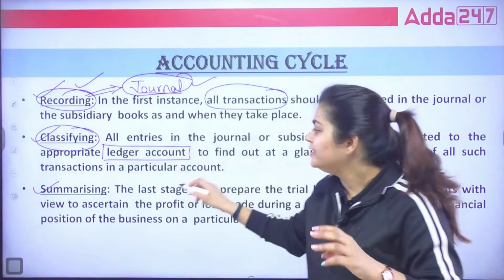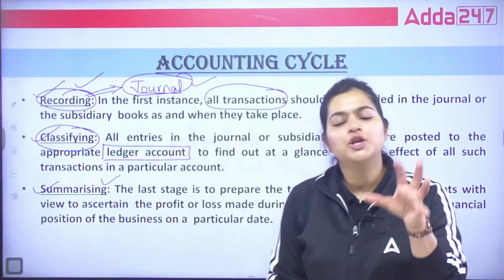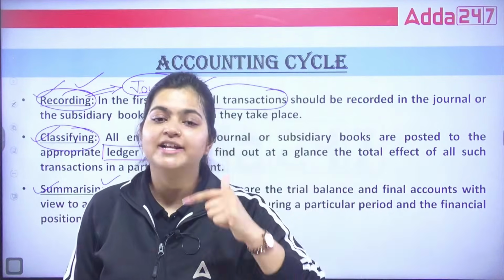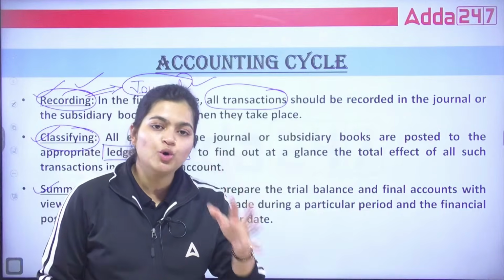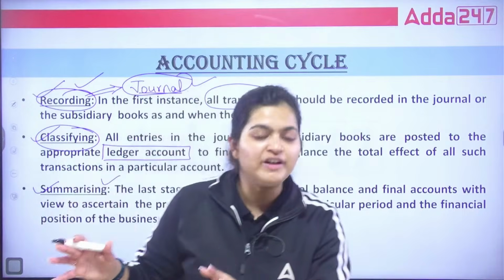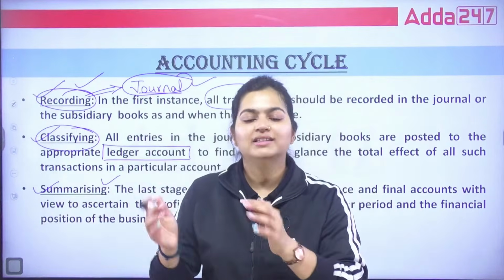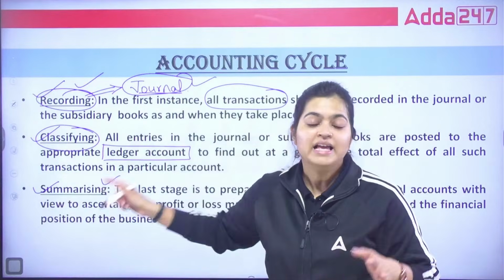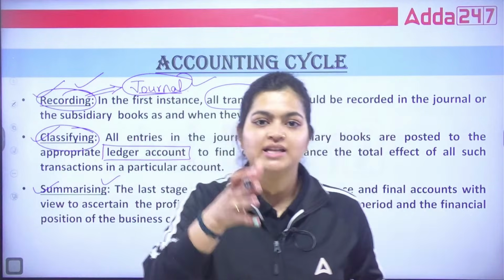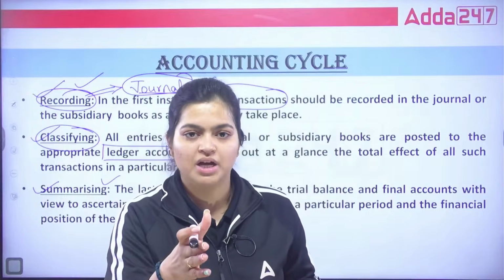Now after that you have the summarizing, where you prepare the trial balance, profit and loss account and balance sheet. Finally, when you want to know whether the business is actually going in a profitable way or a loss-making way, you can identify with the help of summarizing. Banks also ask for documents about the business.